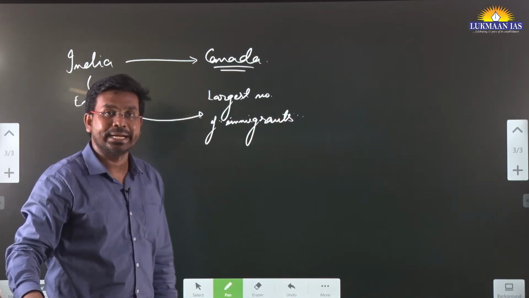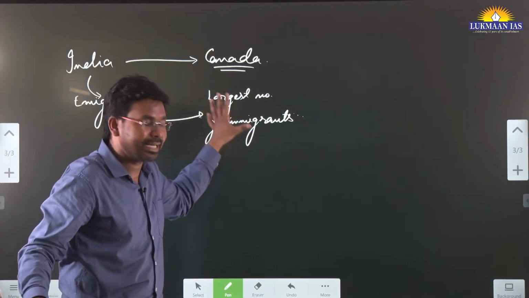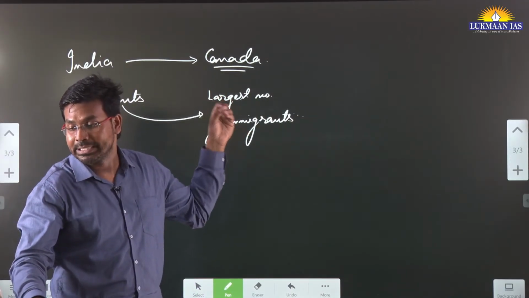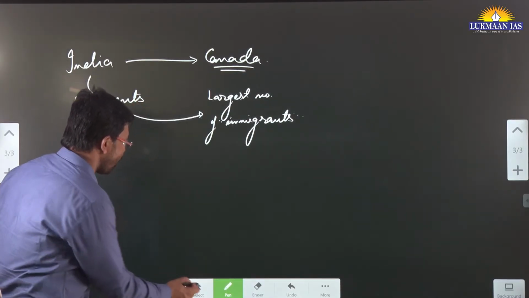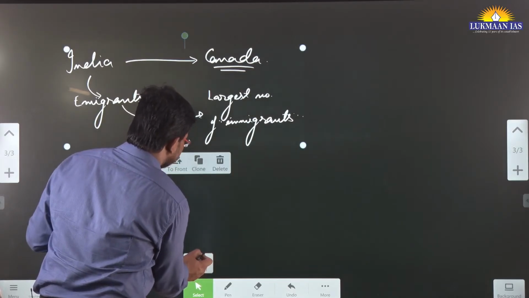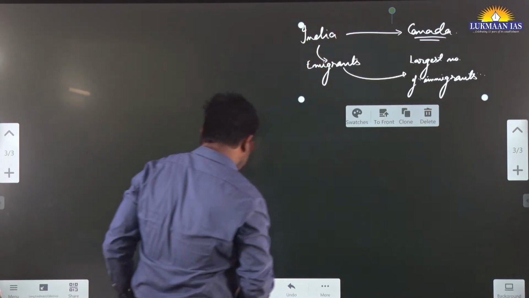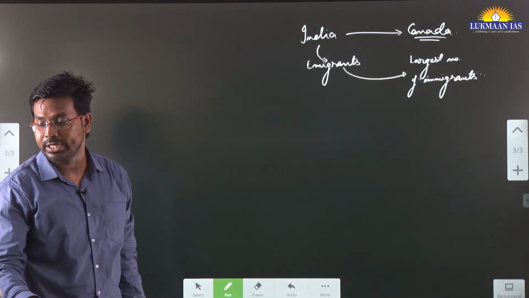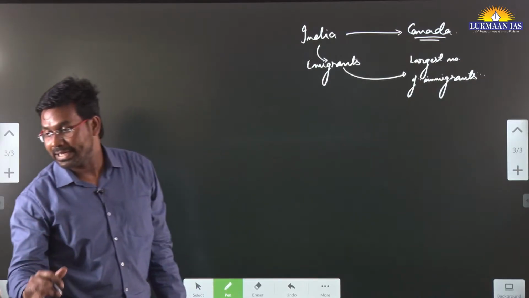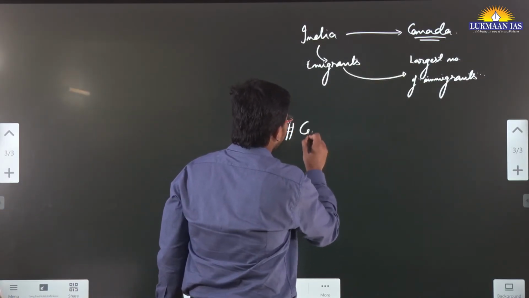Presently Canada has a very good law that allows people to come and settle in Canada. They have evolved this particular thing, but this law has not been this way for a long time. I'm going to talk about some acts that they had earlier. One of the acts that they had earlier is known as the Continuous Passage Act of 1908. I'm going to write down the name of this act.